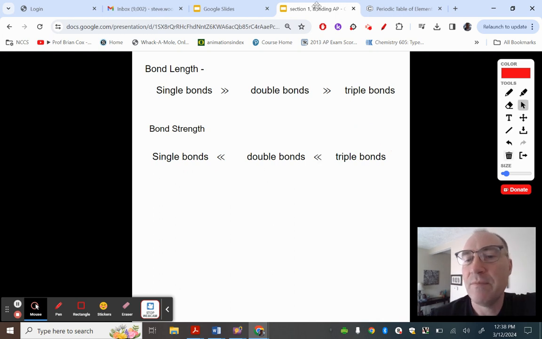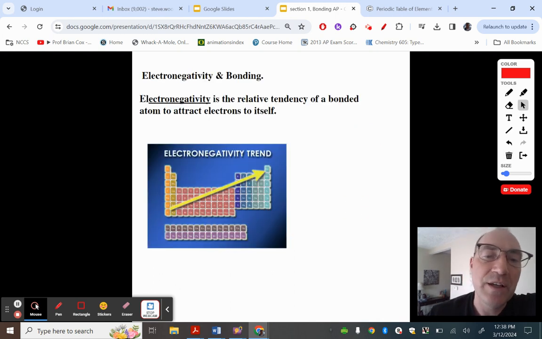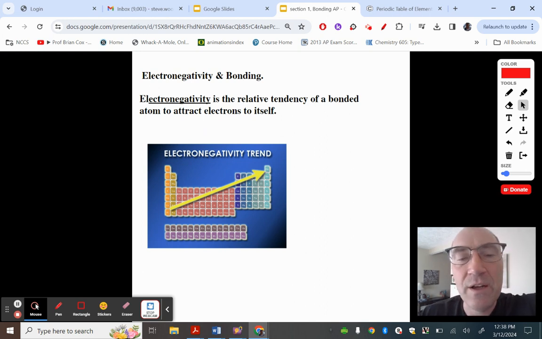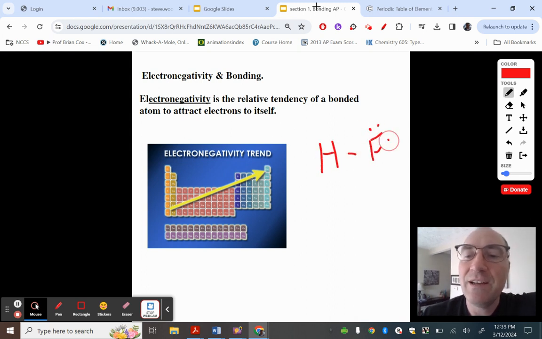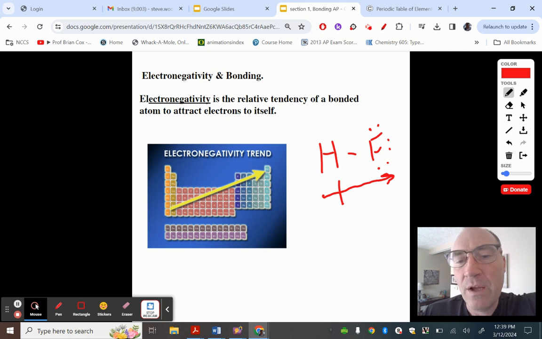Okay, this is good. Let me just mention this. When things bond, they don't always share evenly. I believe we did this earlier. Let's say I have HF. F is just really not nice to share with, and what happens is this gets drawn this way. This is called a dipole moment, where the electrons shared between F and H, F is just being greedy and takes way more. So this becomes negative and this side becomes positive. It's called a polar bond.